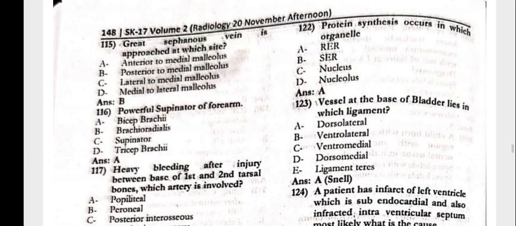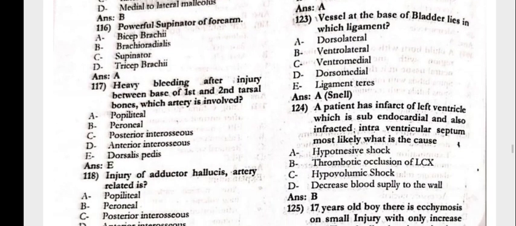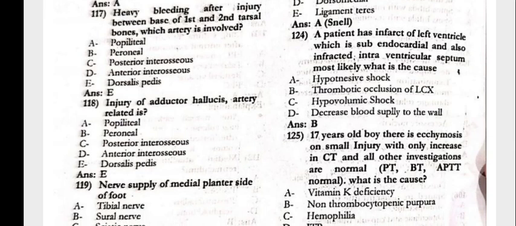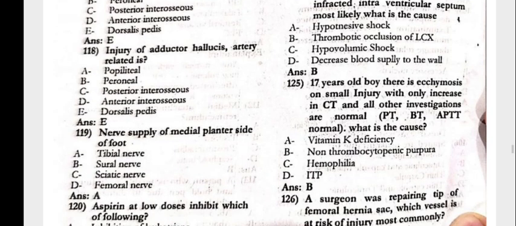Next, the protein synthesis occurs in which organelle? That is the rough endoplasmic reticulum. Vessel at the base of the bladder lies in which ligament? The dorsolateral. The patient has an infarct of the left ventricle, which is subendocardial, and the intraventricular septum is also infarcted, most likely. What is the cause? That is thrombotic occlusion of the LCX.